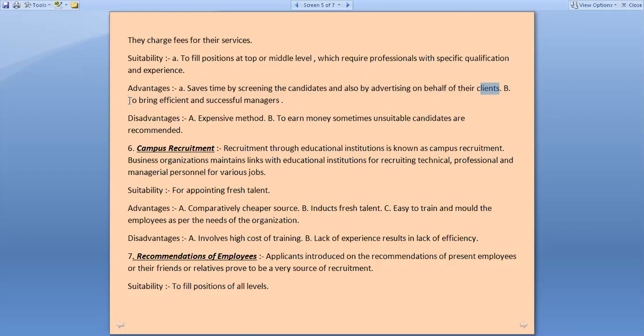Second advantage is to bring efficient and successful managers. Okay, अगर कोई भी बहुत अच्छा efficient और successful manager चाहिए, आपको पूरे market में से एक best ढूंढ के लाना है, so these placement agencies will help you out to a very large extent. But there are some disadvantages also. It is a very expensive method, as you need to give commissions to the employment exchanges. From the point of view of the job seeker also, you need to give your 1 month salary or any fixed amount of money to the placement agencies.